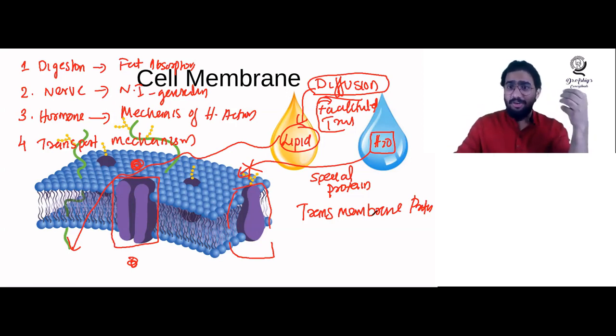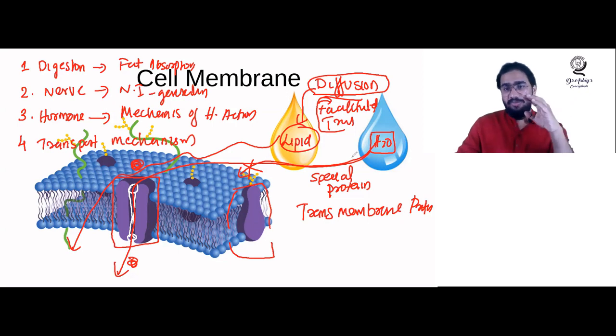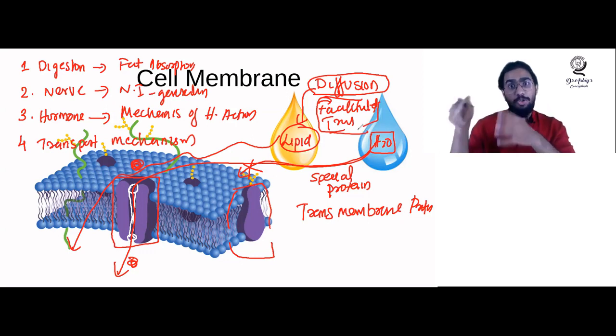So what is the function of this? You can see that this integral protein has a hole in the center. Can you see this hole? What is this hole used for? These holes act as channels for water soluble substances, and the substance will enter through the hole to get inside the cell. So what will you call such a transport where a special carrier protein is used? That is known as facilitated transport. So which kind of molecules undergo facilitated transport? The water soluble molecules. And which kind of molecules undergo diffusion? The lipid soluble molecules.